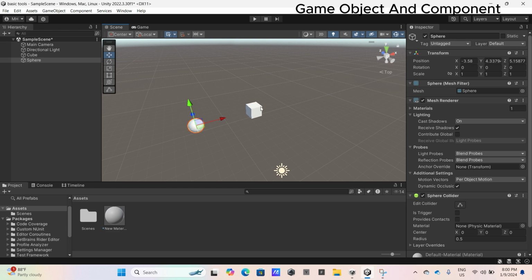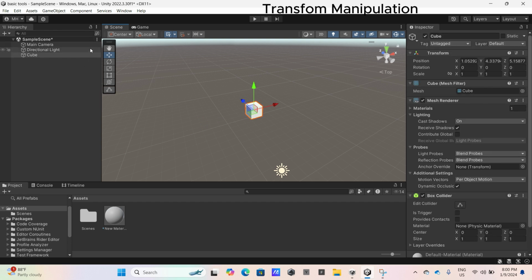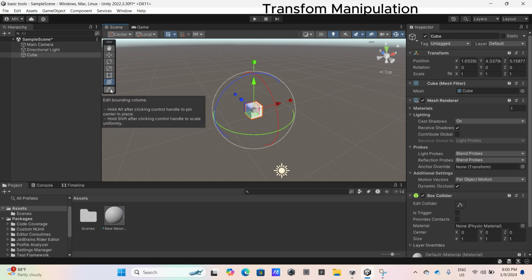Number three, I will explain what transform manipulation is. Here you have the view tool, move tool, rotate tool, scale tool, rect tool, and transform tool. And the last, edit bounding volume. I will show you some examples.